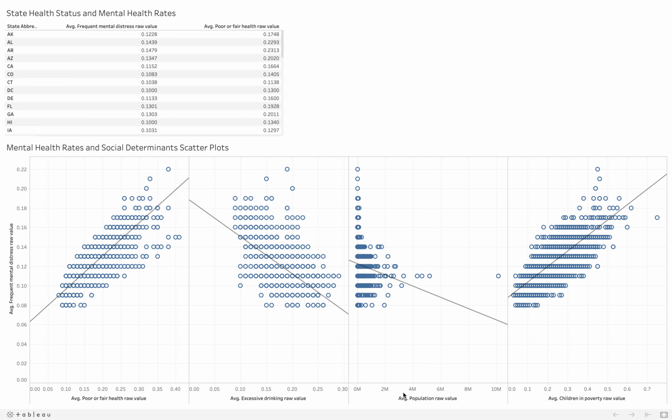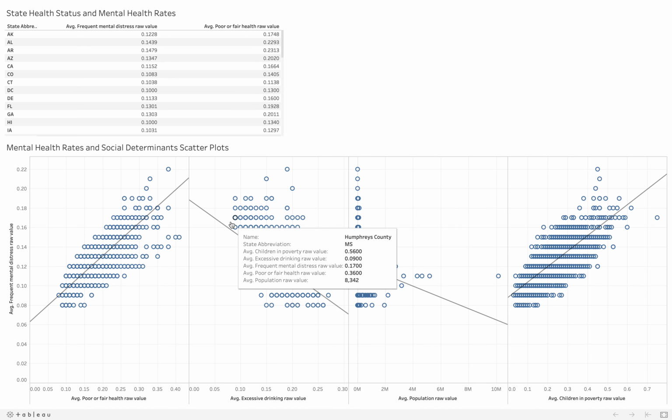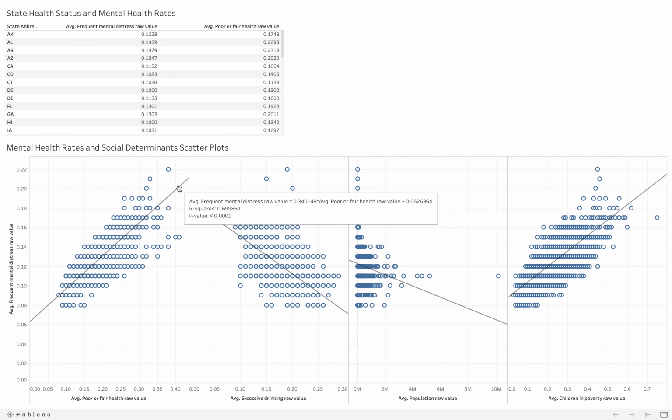The top table of this dashboard shows the percentages of patients in each state that have frequent mental distress and poor or fair health. The graphs at the bottom show the relationship between the percentage of patients that experience frequent mental distress and the percentage that experience poor or fair health, the percentage that report excessive drinking, the population size, and the childhood poverty rates.